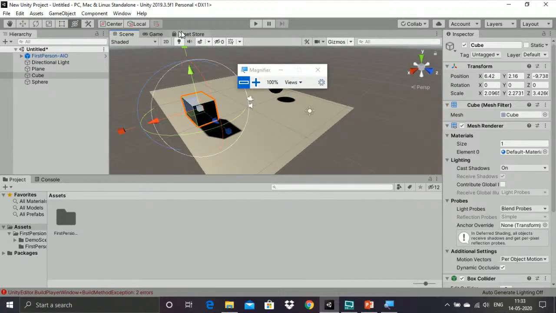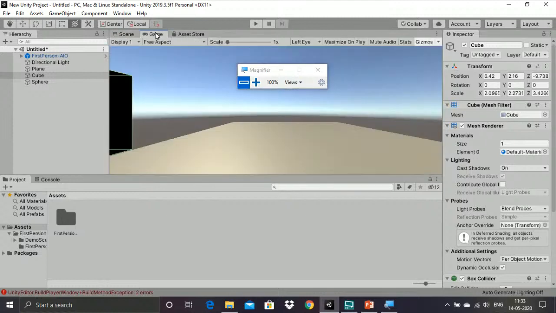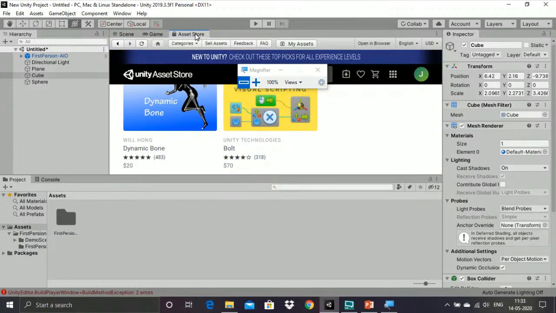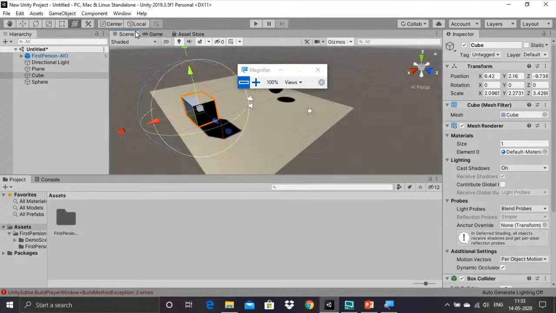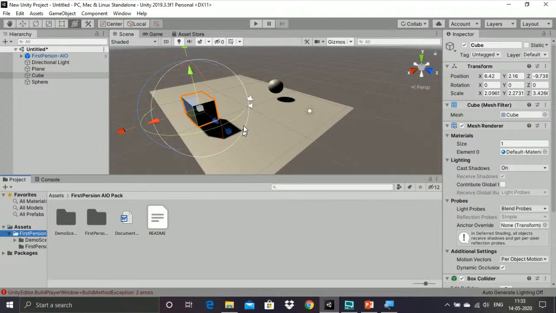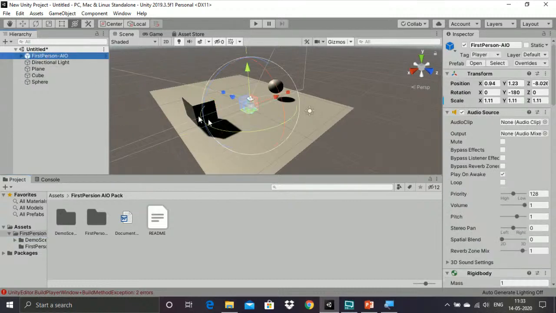And you will be having the three tabs over here. One is scene, just to create that environment; game, to visualize that environment; and asset store, to download the environment features. Okay, so here what I have done is I have added some assets over here. The asset is nothing but first person, so that it should be in my view. For that purpose I have downloaded first person. It is available in asset store itself. We can download and import it to the file.